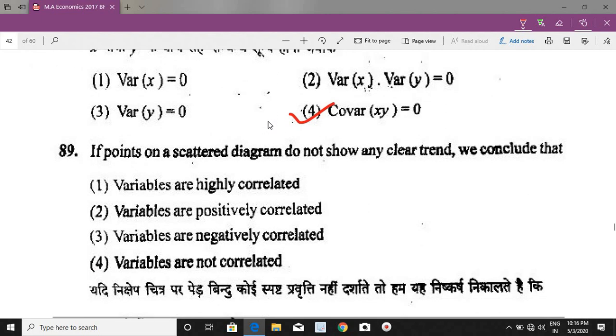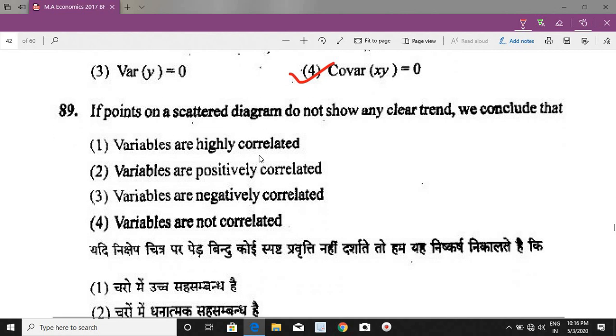Now the next question, if points on a scattered diagram do not show any clear trend, we conclude that. So now we first know that scattered diagram is a method of measuring correlation. There are three important methods of measuring correlation. First one is Karl Pearson coefficient of correlation, second one is Spearman coefficient of correlation, and third one is scattered diagram, which measures correlation through graphical form.